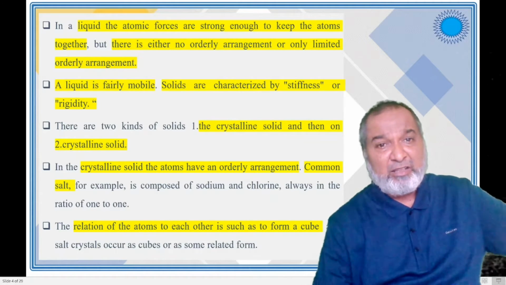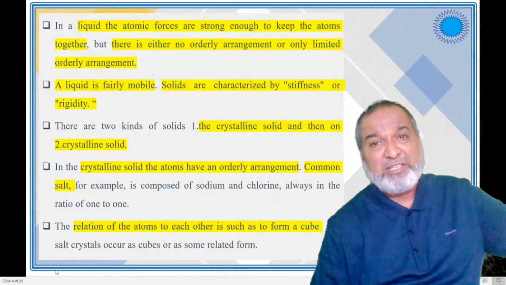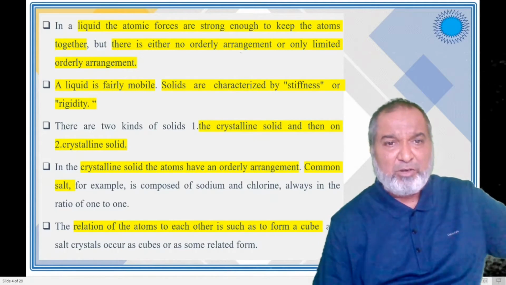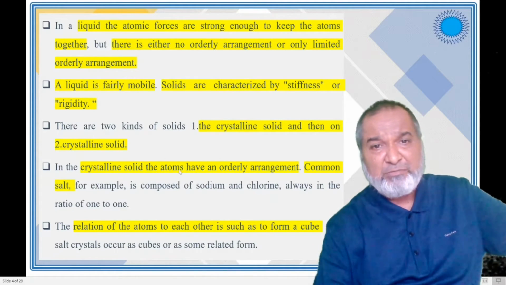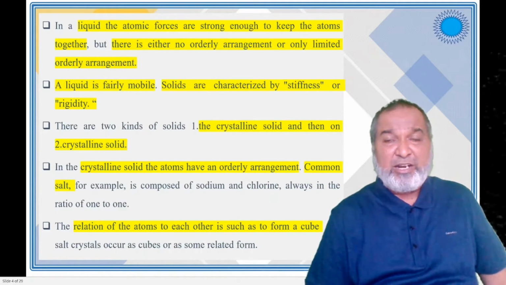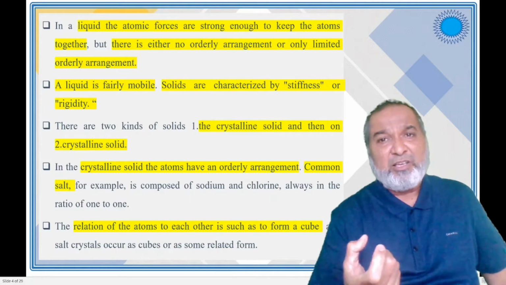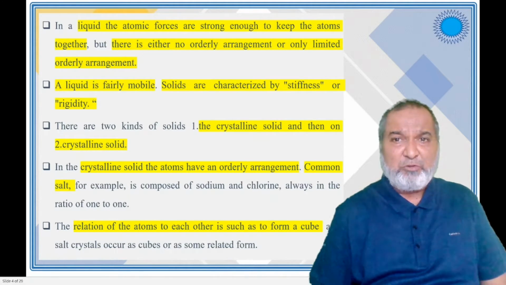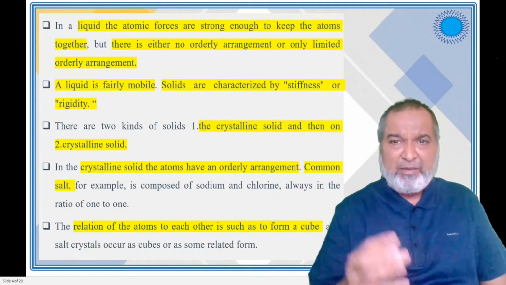There are two kinds of solids. One is the crystalline solid, in which the atoms have an orderly arrangement. A simple example is the normal salt we have. It shows a somewhat cubic shape, and is bigger in size.